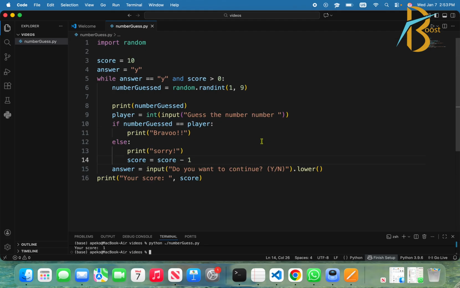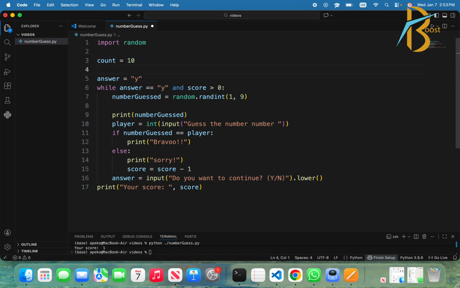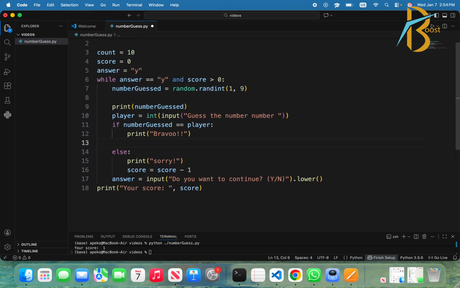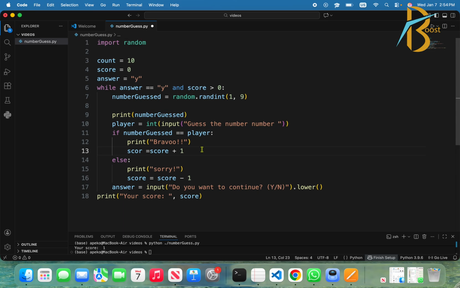You can just try and do something, or for us to be sure, we can do something like we can put this one as a count. This one is the most accurate one, and then put the score to 0. Now here, when the number guessed is right, we increment the score: score is equal to score plus 1.